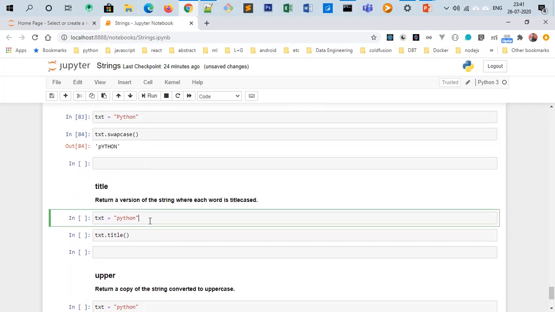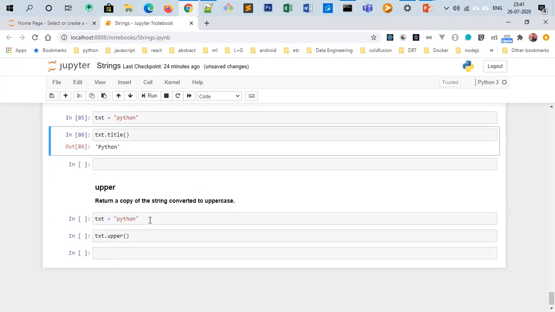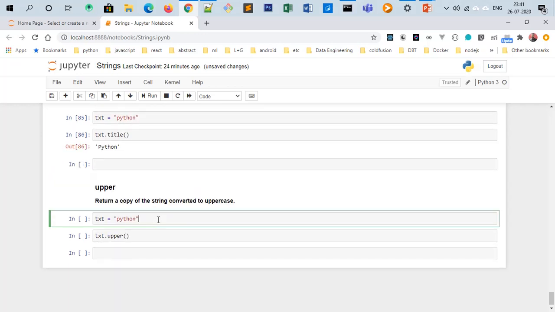Python, like I want to titleize, or I want to do a title operation on a particular string. So we can use this title method. We know that for a title, the first character should be capitalized and the other characters or alphabets will be lowercase. Upper method, if we have a string and we want to change the case of all the letters or alphabets from lowercase to uppercase, then we will use this upper method.